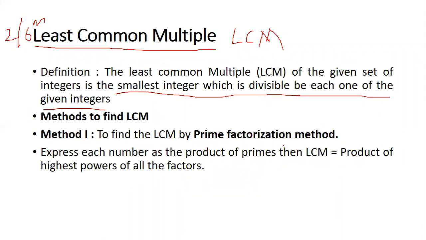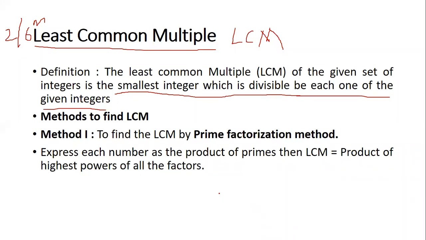If they give you a number, you have to start from the smallest integer. The tip is, if it is divisible by 2, start from 2. That's the easiest way for you to crack it.